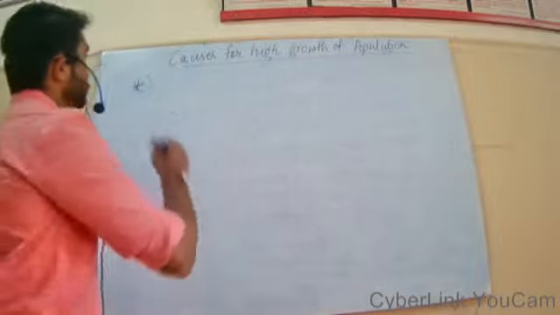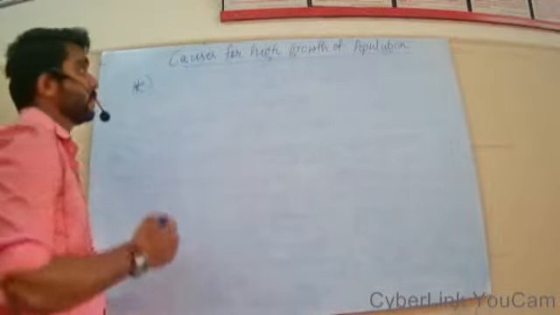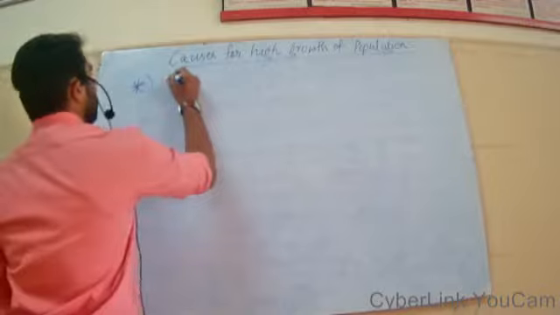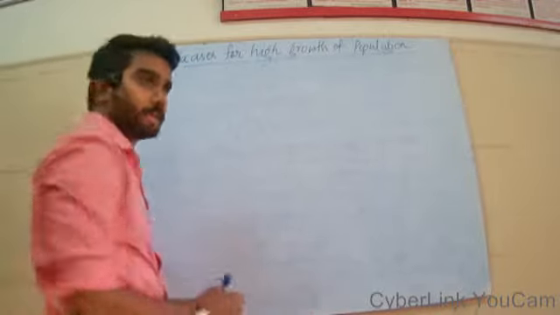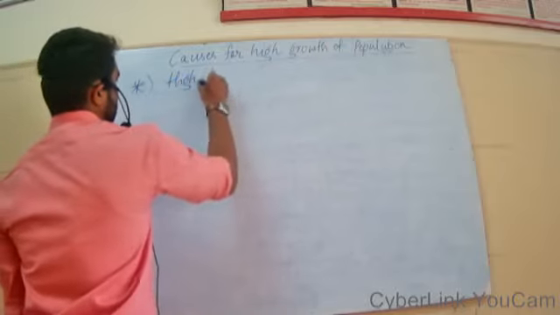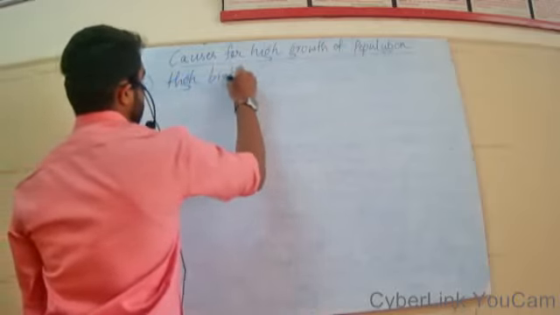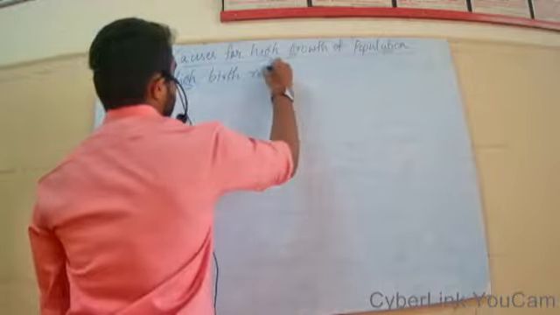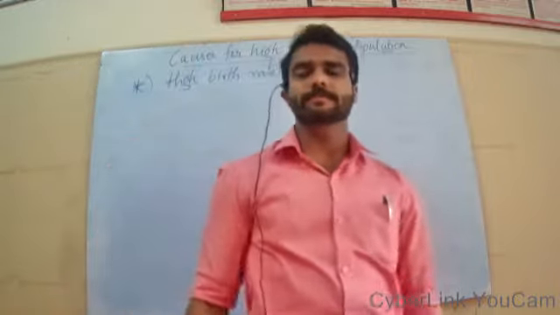First of all, the main cause for high growth of population is the high birth rate. High birth rate is one of the major reasons for the increase in the population of that country.